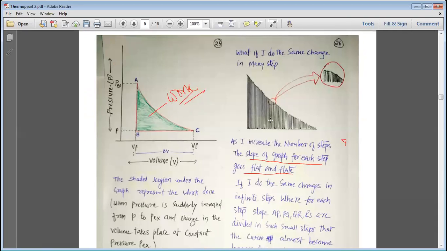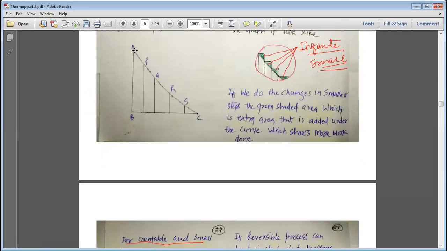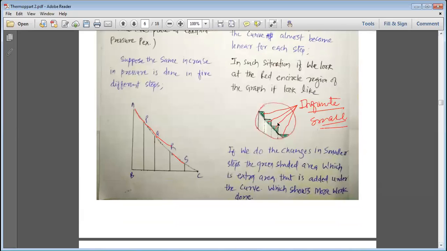Now if we do the work in a very small step, the graph which is sloping here, you can see that if we do the work in 5 steps, the graph is still sloping. But if we do it in a very small step, you can see this region where the graph becomes almost straight, or the curve has decreased. Now again, if I increase it to a certain level, here we are looking at the same region more deeply.